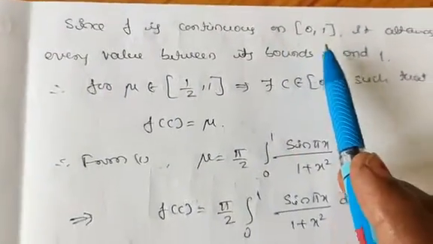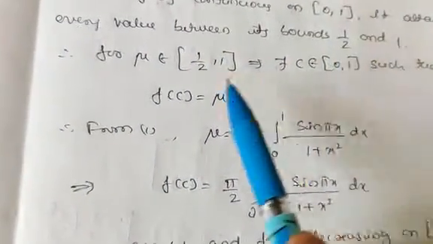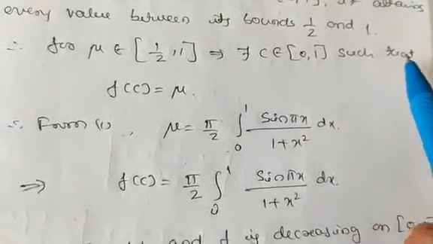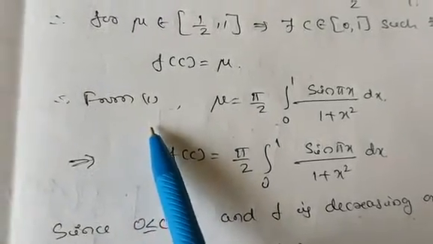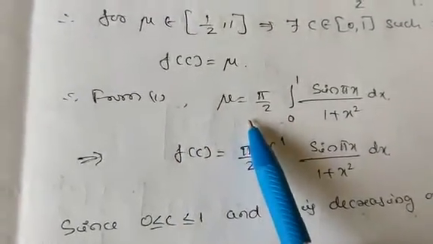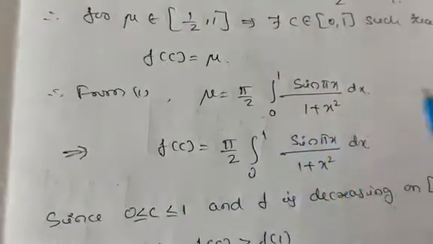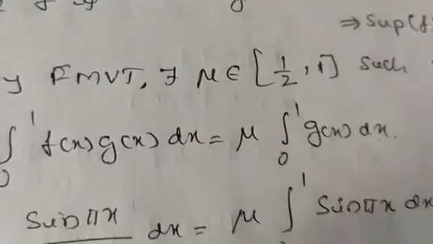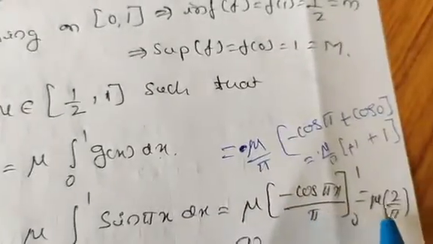Since f is continuous on 0, 1, it attains every value between the limits 1 by 2 and 1. So mu belongs to 1 by 2, 1. This implies there exists c belonging to 0, 1 such that f of c equals mu, which we have taken. So from equation number 1, we have mu equals pi by 2 into the integration from 0 to 1 of sin pi x divided by 1 plus x square. This is equation 1. So from this we substitute the value of mu here, and mu into pi by 2.